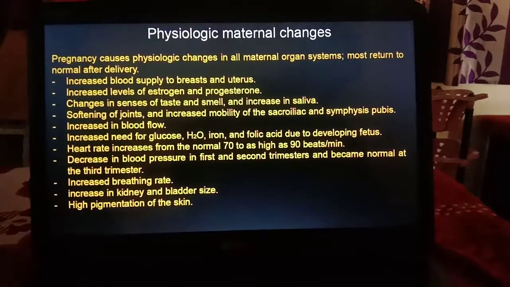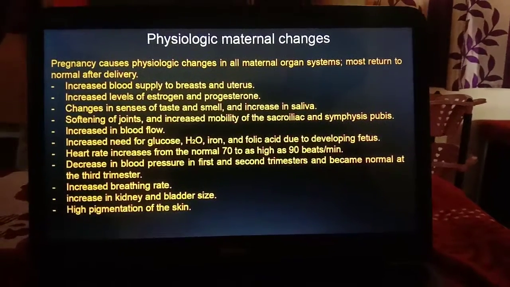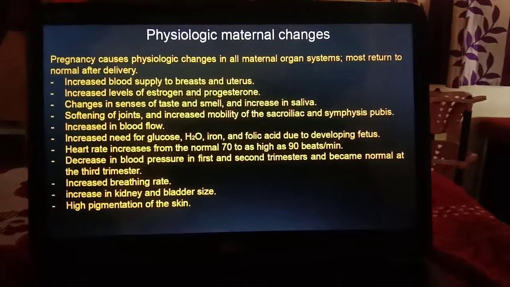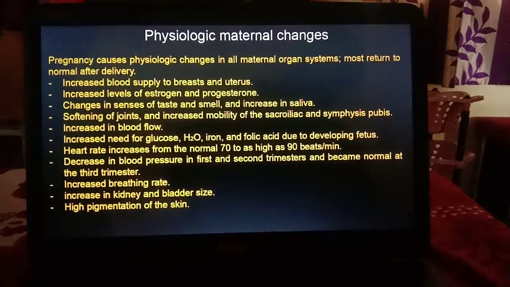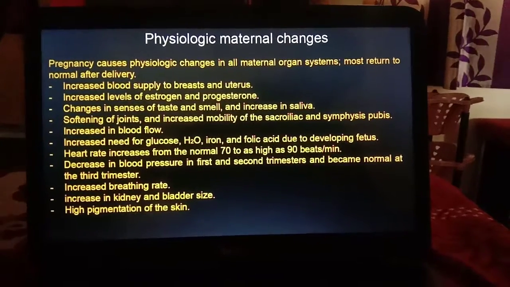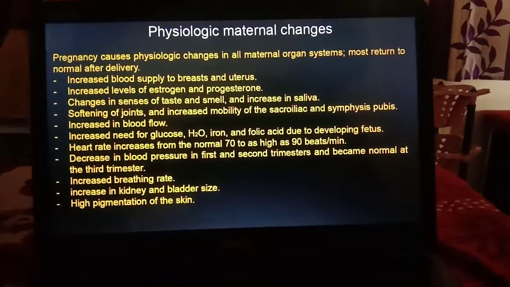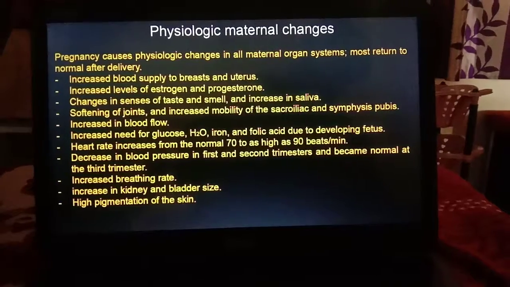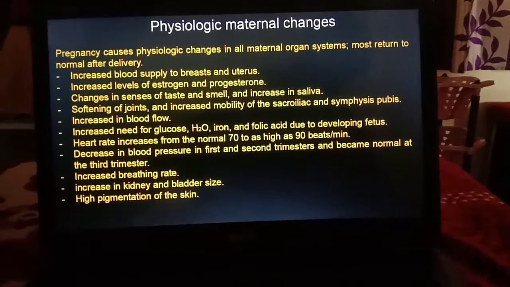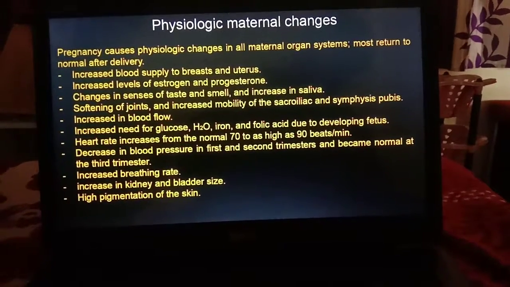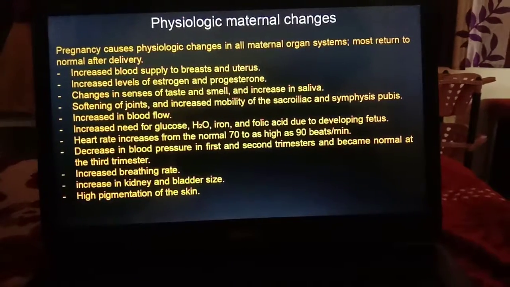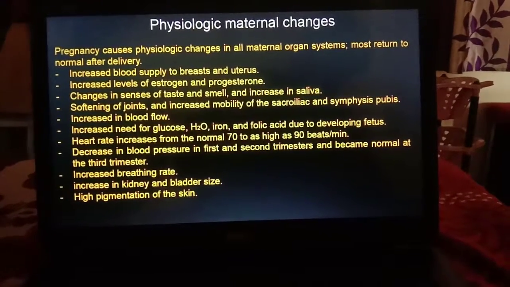During pregnancy the estrogen and progesterone levels increase, with changes in the sense of taste and smell, increased saliva, softening of the joints, and increased mobility of the sacroiliac joint and symphysis pubis. There is increased blood flow and increased need for glucose, water, iron and folic acid due to the developing fetus. Heart rate increases from the normal 70 to as high as 90 beats per minute.